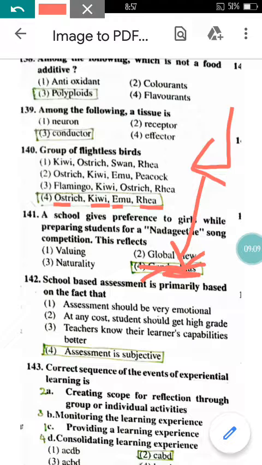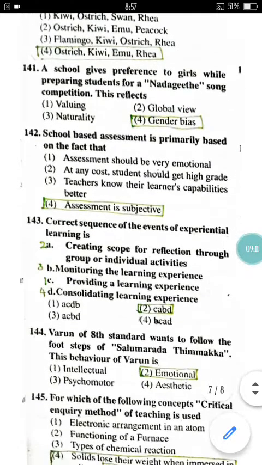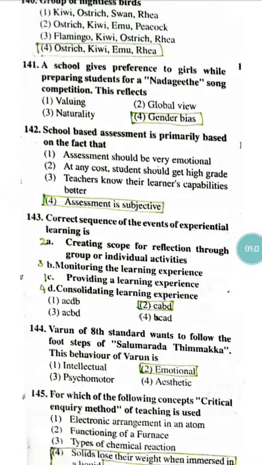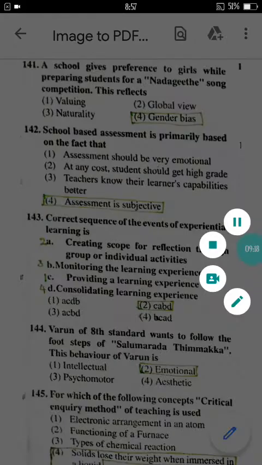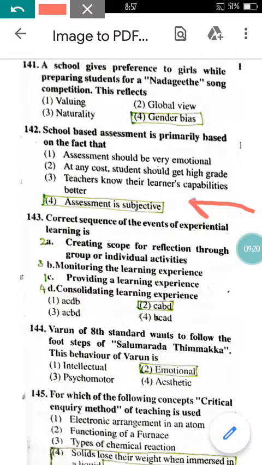Come to question number 142 here. In question number 142, school based assessment is primarily based on the fact that in school the assessment or the internal, or you can say the examinations, are very subjective in nature. So option 4 will be correct here.